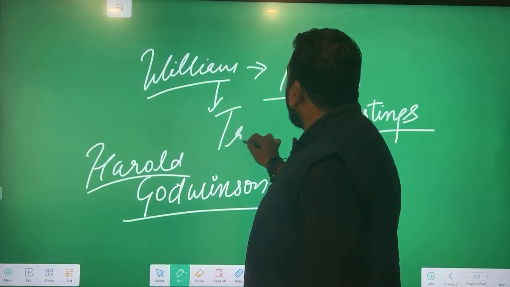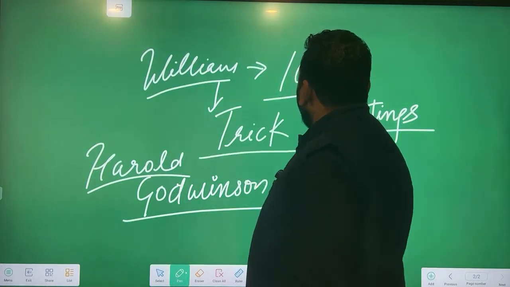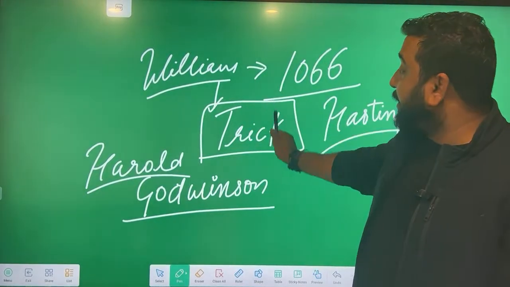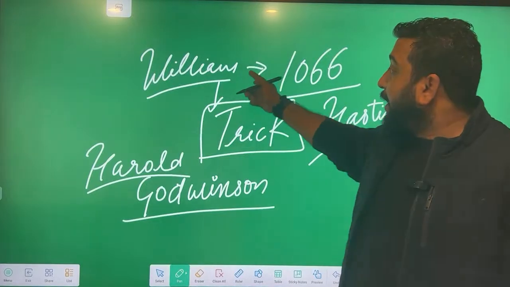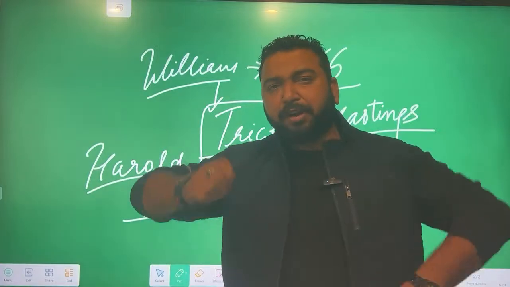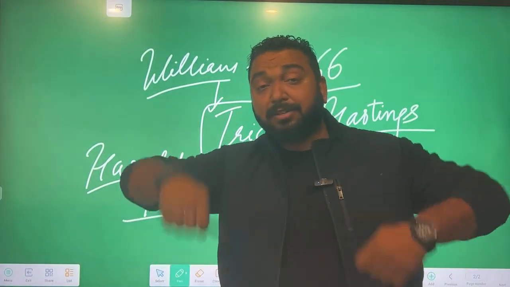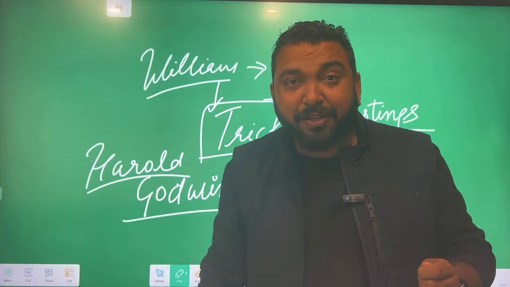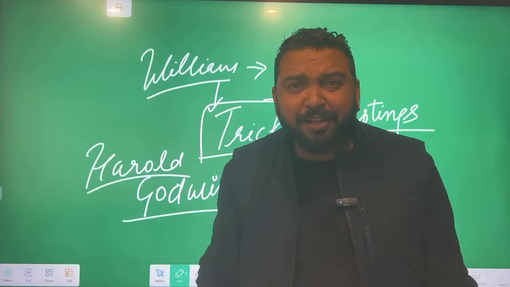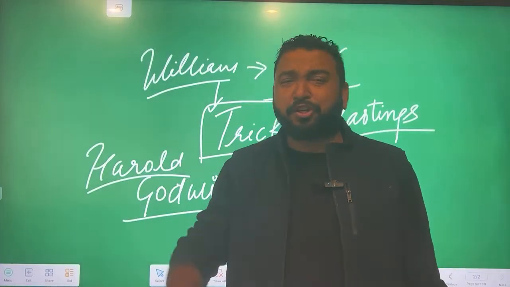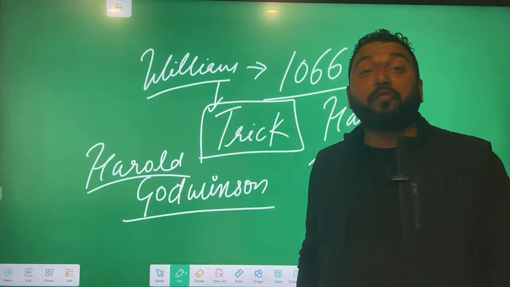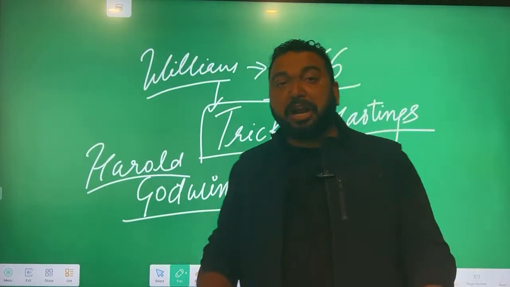He played a trick. All the new students who are watching this for the first time, see this. William the Conqueror played the trick. What was the trick? William the Conqueror and a group of his soldiers started beating drums and celebrating the victory. They were like, yes, we won, let's do bhangra, dance, we won. They started playing DJ songs, party and all. Everybody was like, what happened? They started shouting, we have killed Harold. Harold is dead. We have killed Harold.